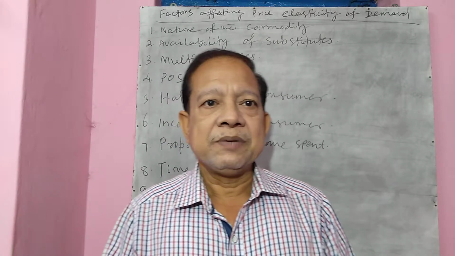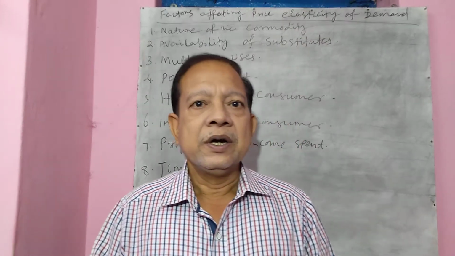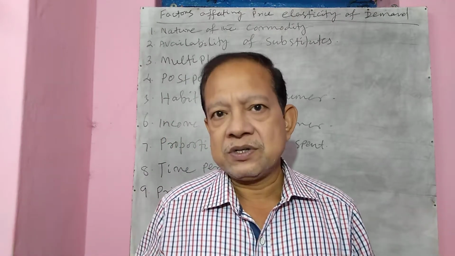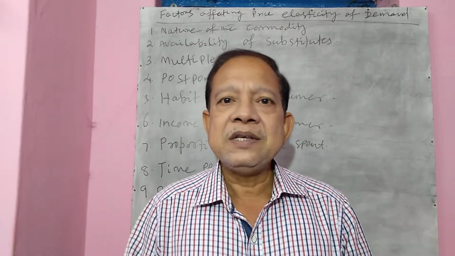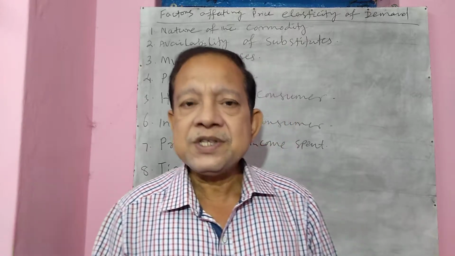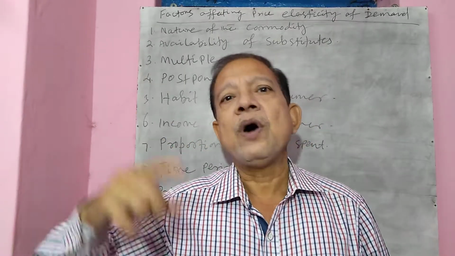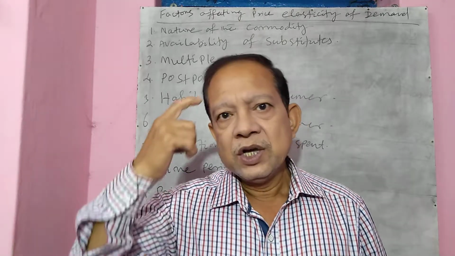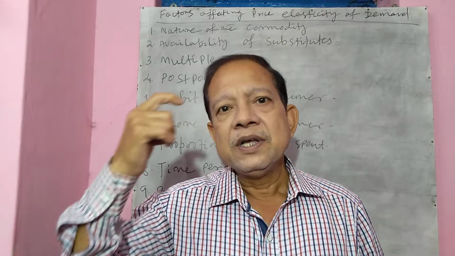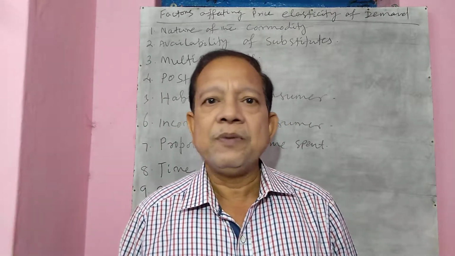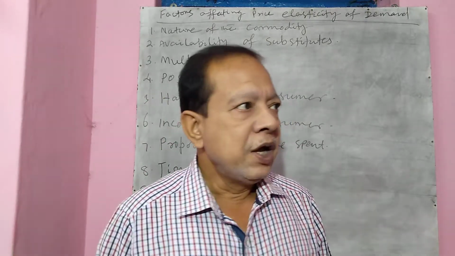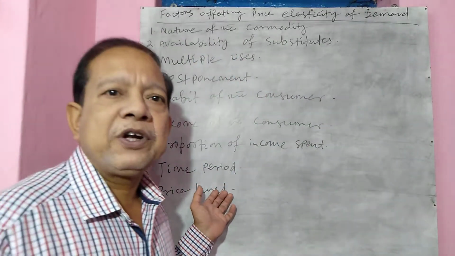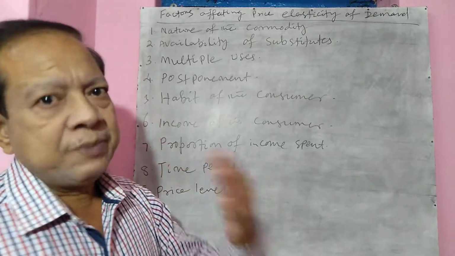So today we shall discuss the next part of elasticity of demand, that is, the factors that affect or influence the price elasticity of demand. What are the factors that go to affect the price elasticity of demand of a commodity, right? Now there are 7, 8, 9 factors that go to affect it. Let us discuss them one by one.